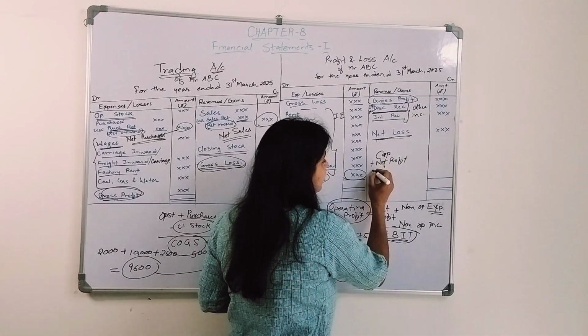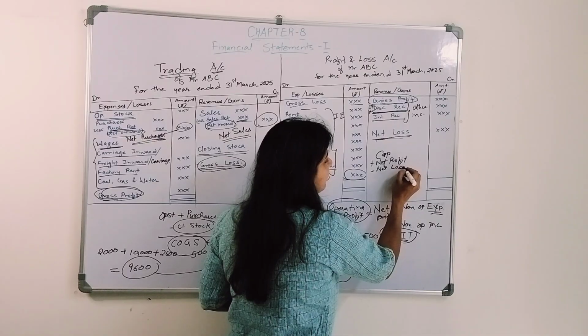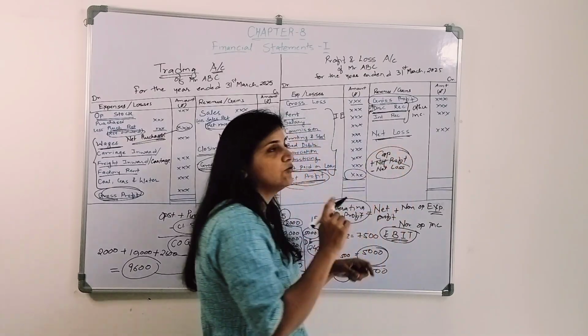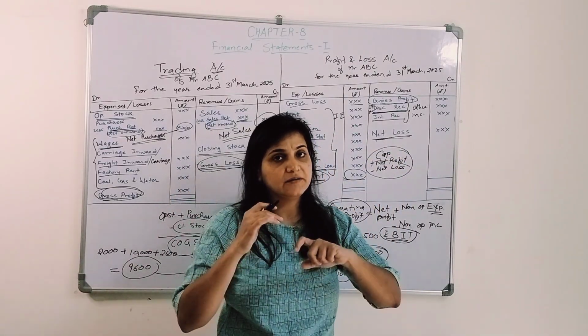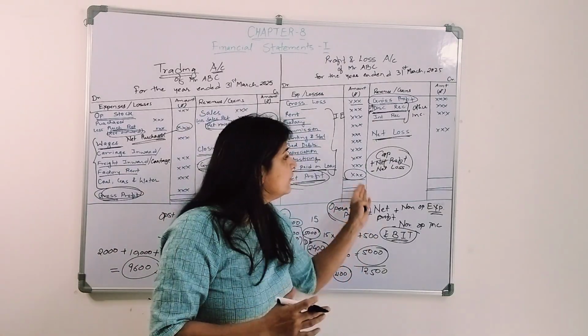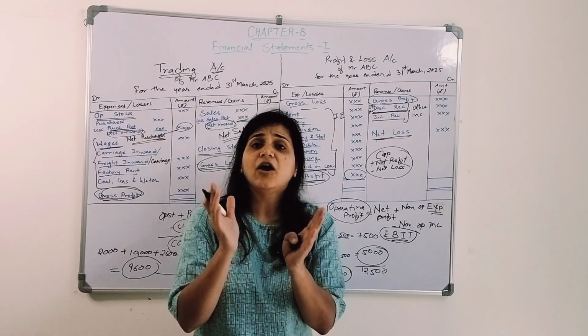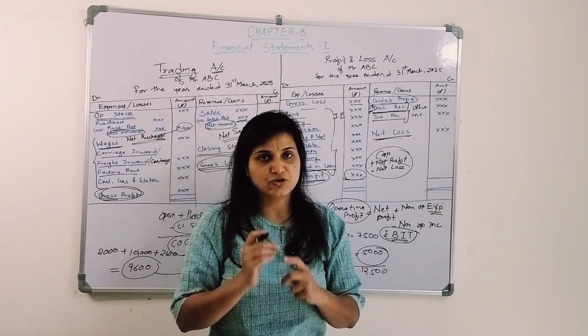We will either add it, or if there is a loss, we will deduct that amount. This is the capital that the organization is liable to pay to its owner. Now where will we show this capital amount? In the balance sheet. And how to make a balance sheet, I'll show you now.